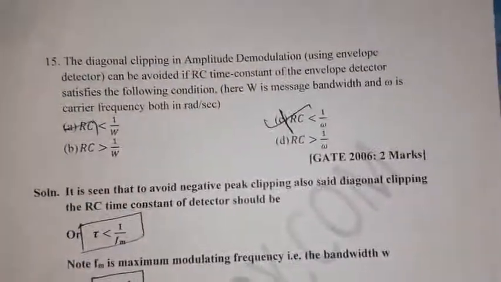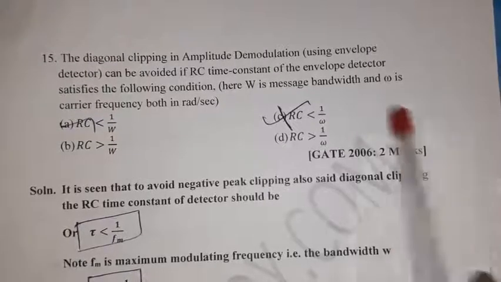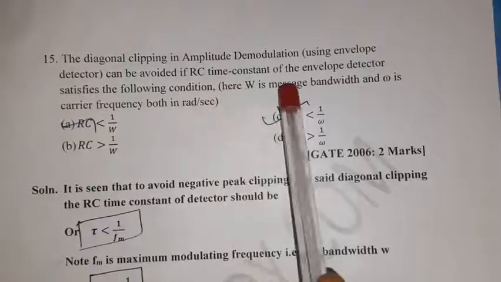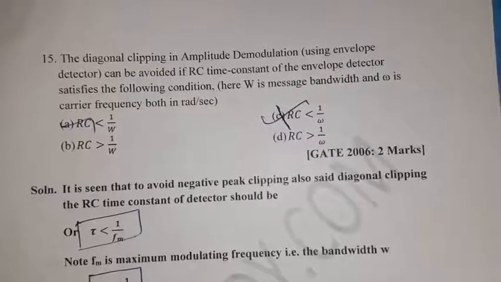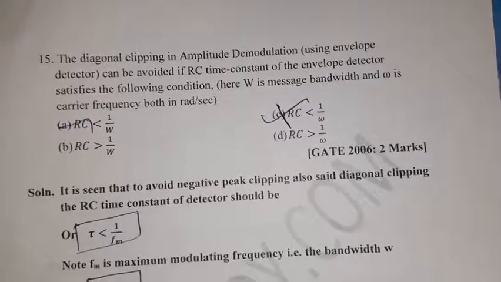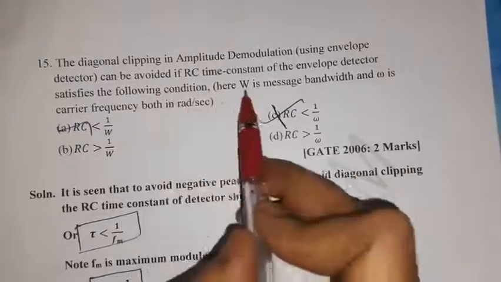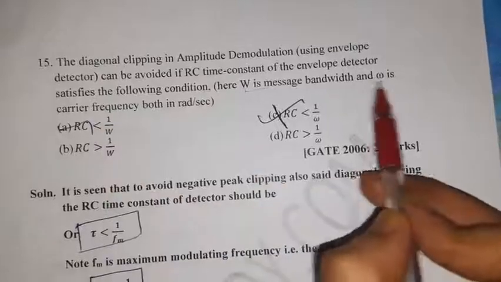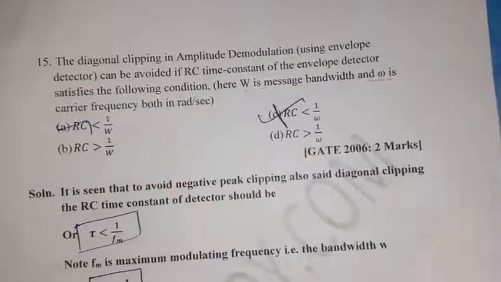We'll see the next one: diagonal clipping. Diagonal clipping in amplitude demodulation using an envelope detector can be avoided if the RC time constant of the envelope detector satisfies the following condition. To avoid diagonal clipping, we have one formula. Here W is the message bandwidth and omega is the carrier frequency, both in radians per second.